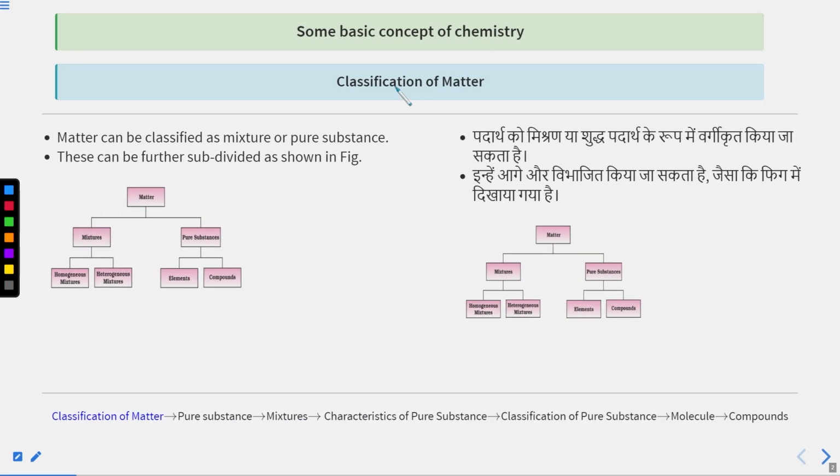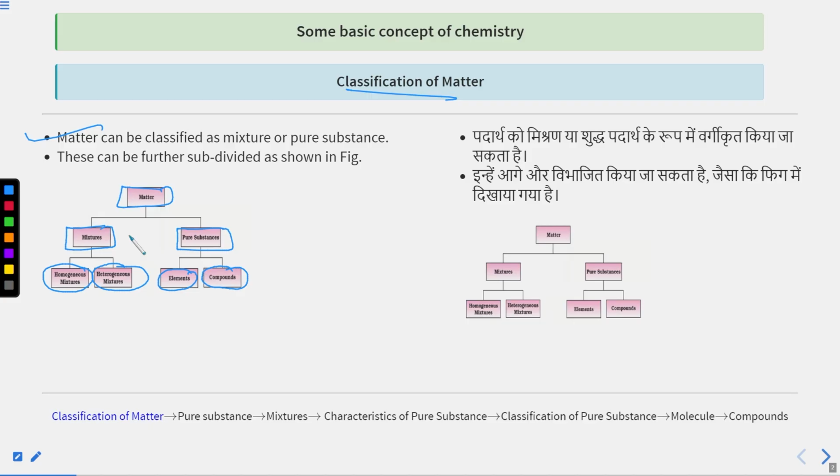You can see the classification of matter. Matter can be classified as mixture or pure substances. You can see these can be further subdivided as shown in this figure. Matter is classified into mixture and pure substances. Mixture is further classified into homogeneous mixture and heterogeneous mixture. Pure substances are classified into two categories, elements and compounds.